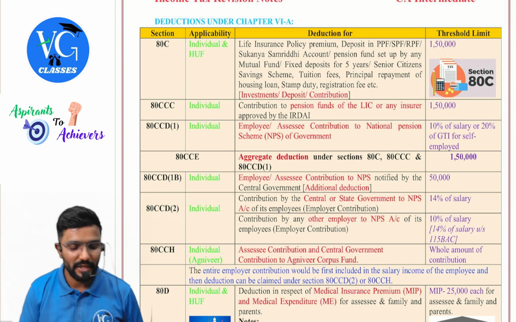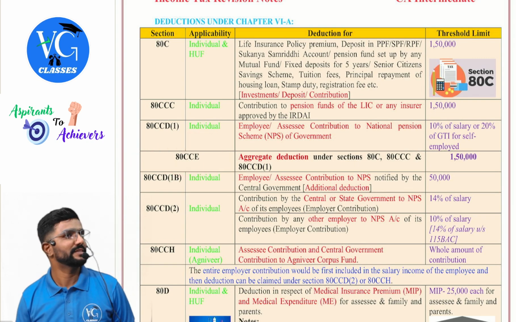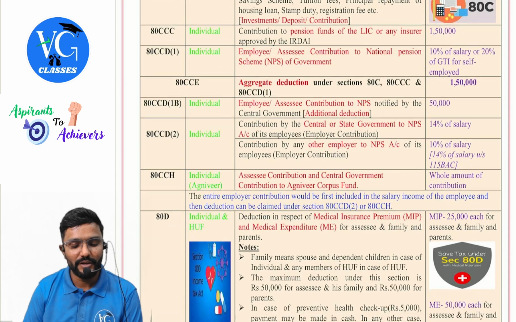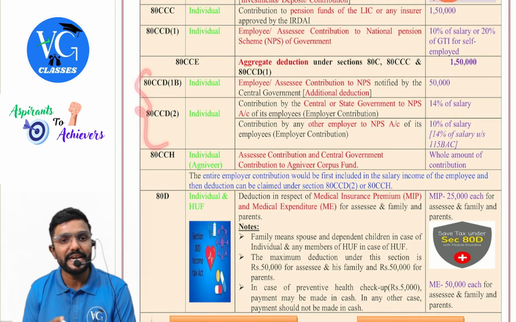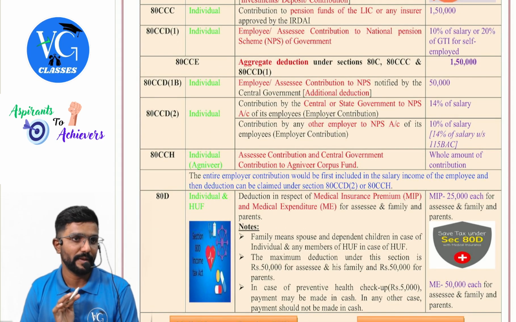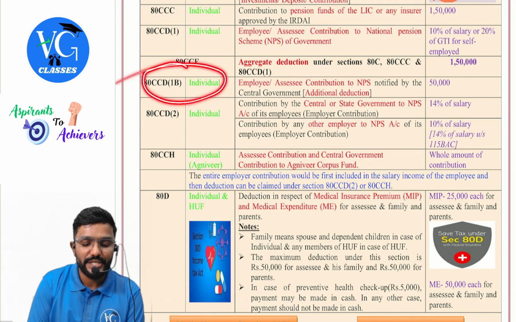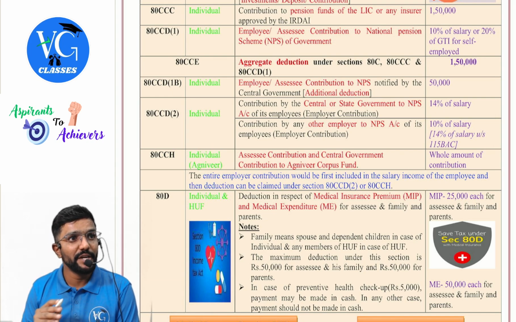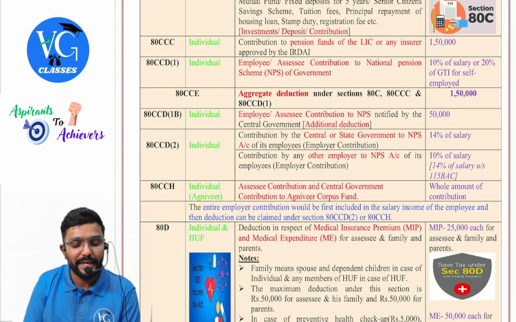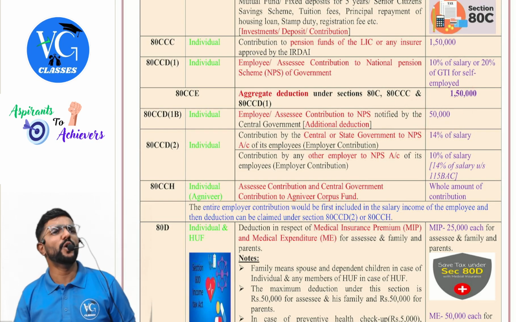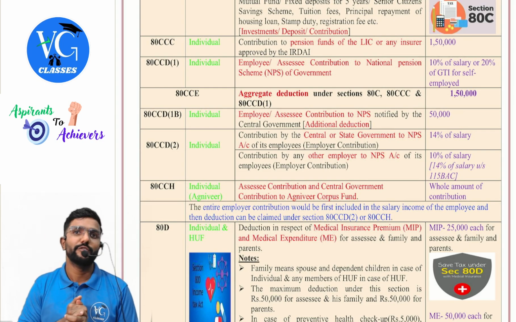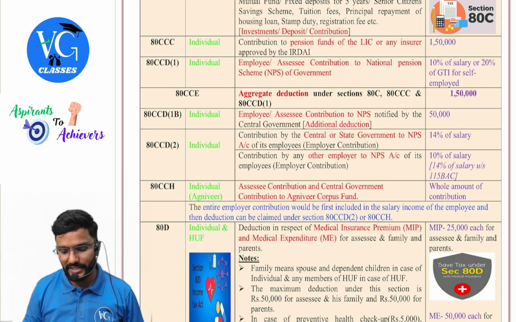Who told, sir? Section 80CCE. But please be careful. These two sections are outside the 80CCE. Now, 80CCD subsection 1B, individual. For whom is it applicable? Individual. For assessee contribution, he can already claim here. But over and above that, he can claim another 50,000. 1B is for bonus 50,000, guys.